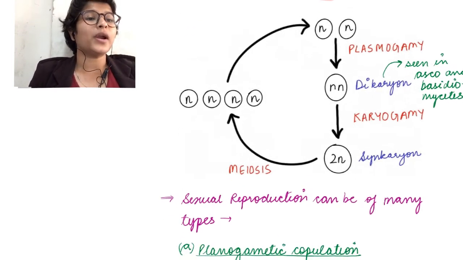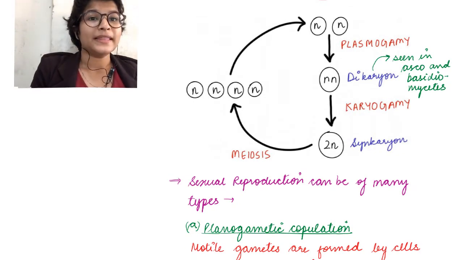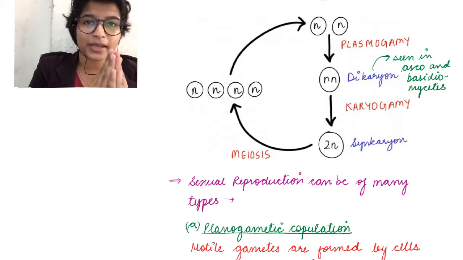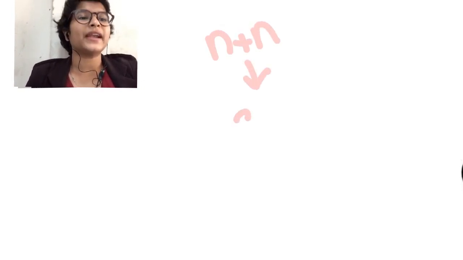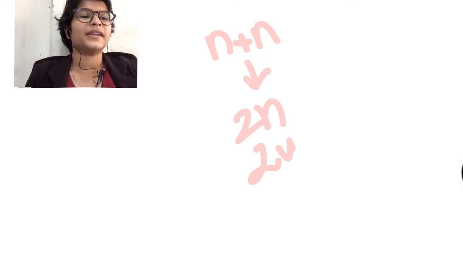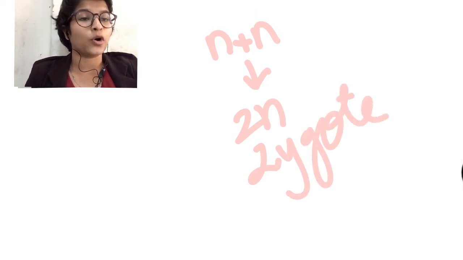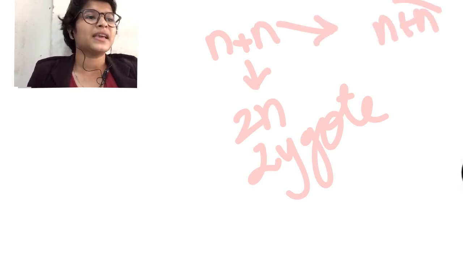So to understand this, you need to understand one basic concept, that here the process of fertilization is not direct. Okay, how did we do fertilization? Fertilization in other organisms that we have seen is the fusion of two gametes directly to give a zygote, right? But here this step is fragmented. It gives rise to n plus n inside a cell.